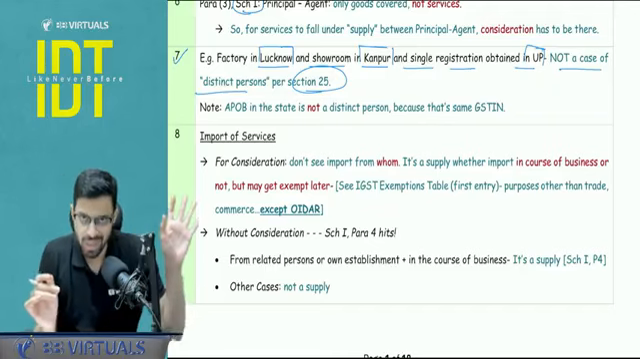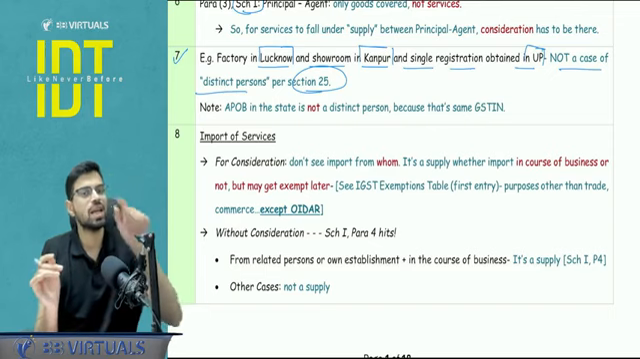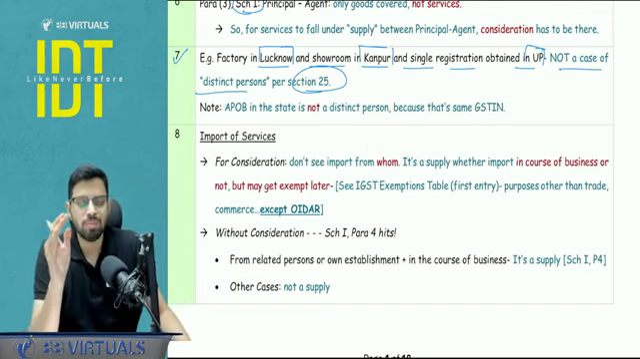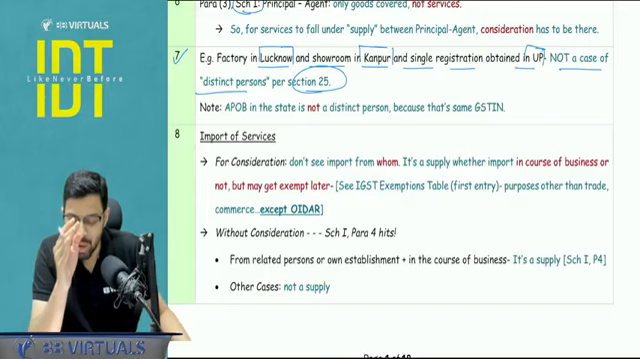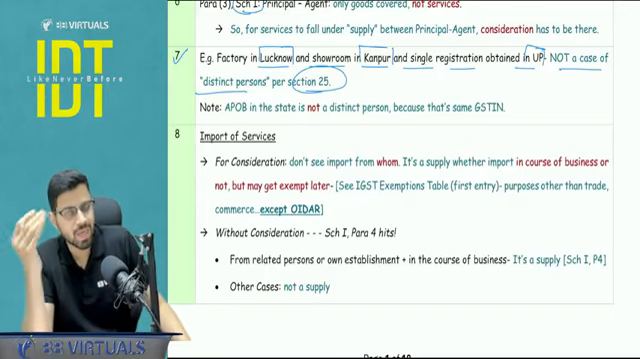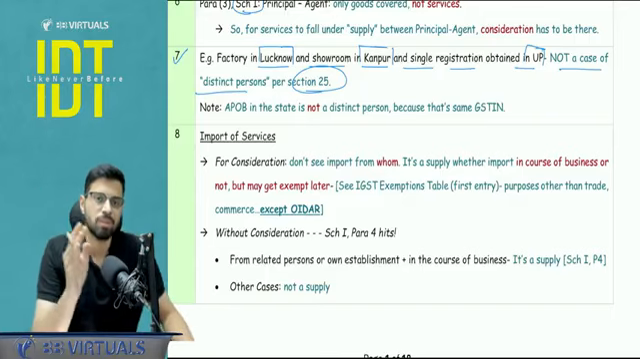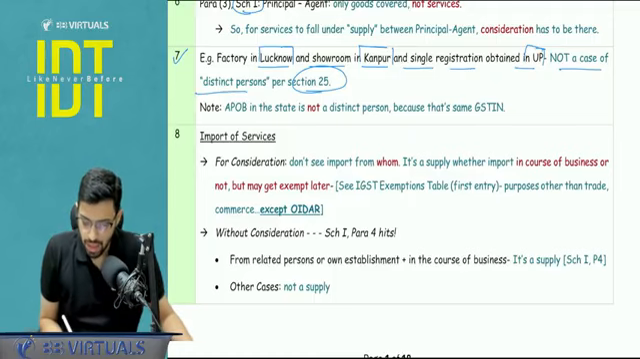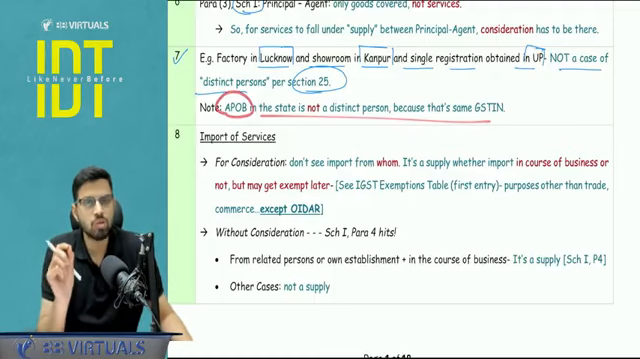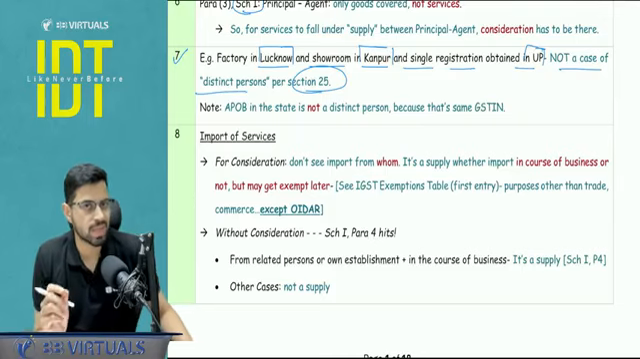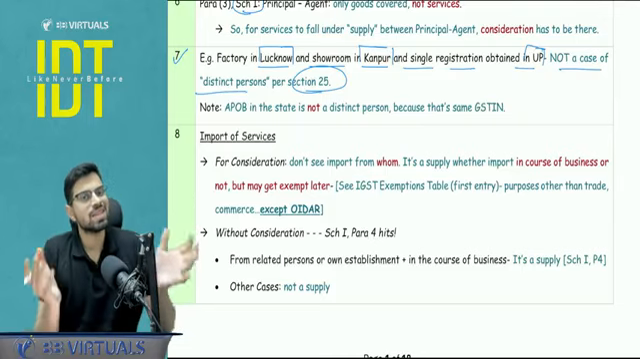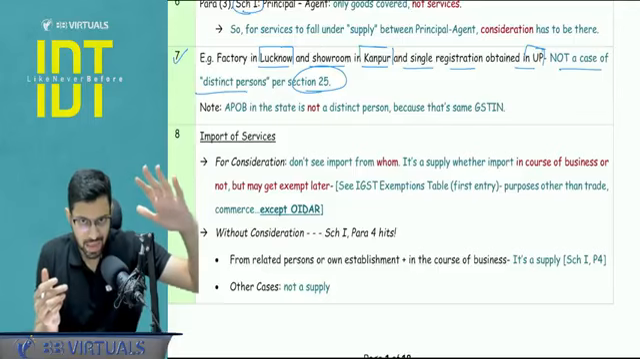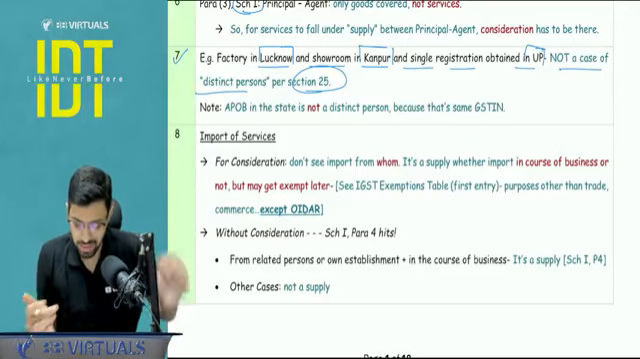This is not a case of distinct person, and distinct person is used in section number 25, in your schedule number 1. Basically, distinct person under 25 is used in schedule number 1, paragraph number 2, right? Related person and distinct person. Just a point to be noted, if the term used is APOB, additional place of business, this is not a distinct person. This is an additional address in the same registration. Is it clear? So this is not a case of distinct person.